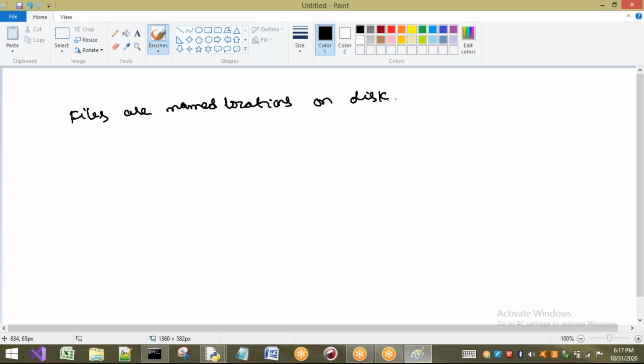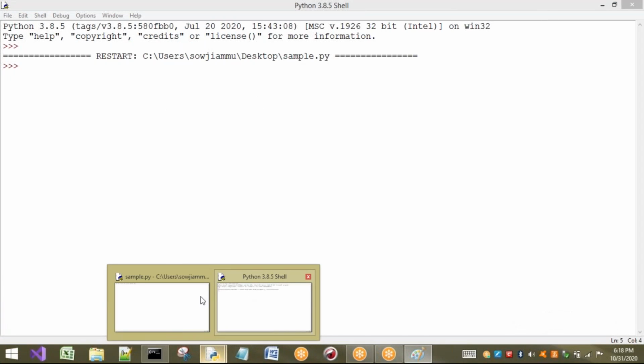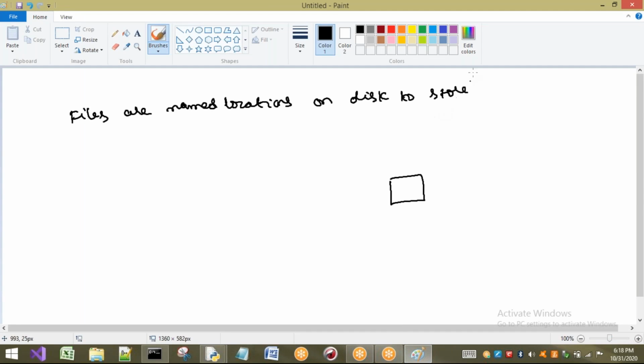Why we are using these files? To store information. Which information? For example, I am going to take one small file, a Python file. Why I'm going to use this file? For example, to store some program. Let us consider I want to write an addition program. In this file, which type of data is there? Only instructions that are related to that addition program. So that I can say, to store related information.